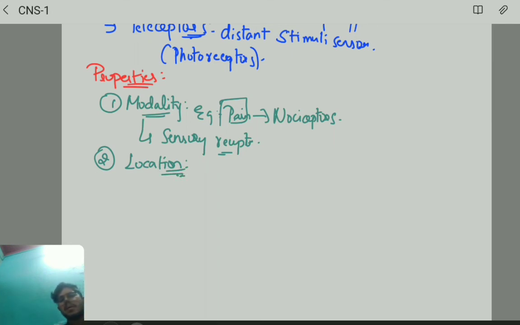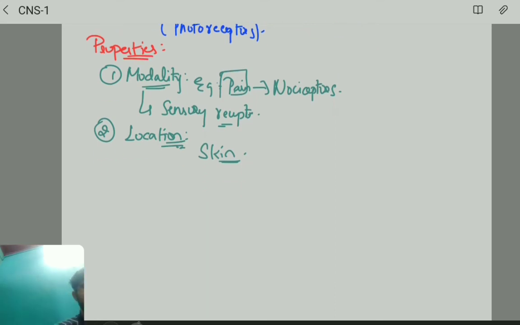Many of the sensory receptors are found in the skin. Now listen carefully. There is a technical term that we call the receptor field. Receptor field means the surrounding area.